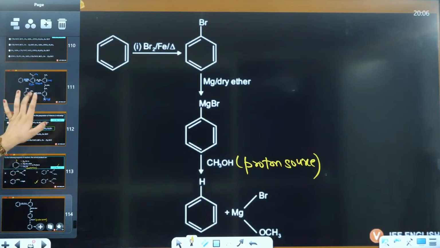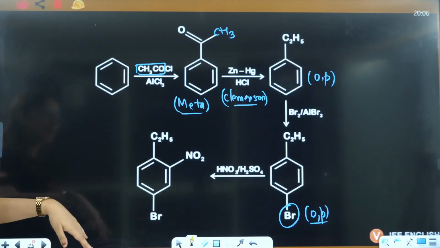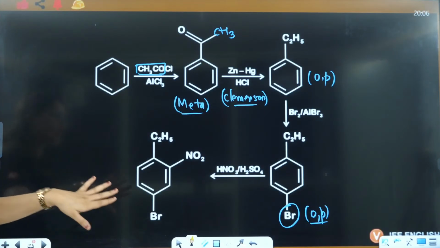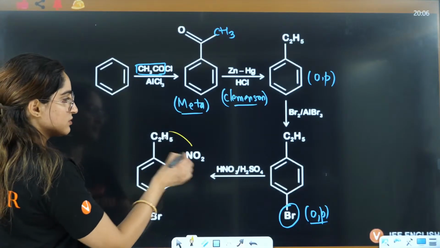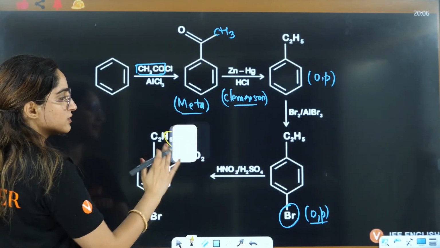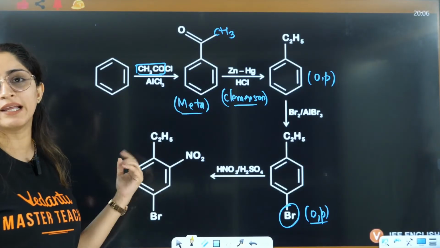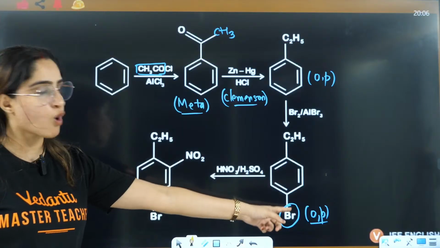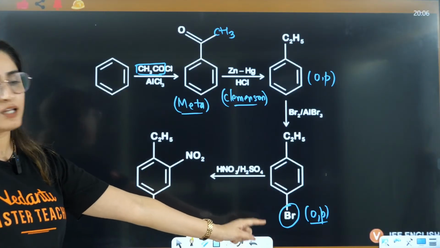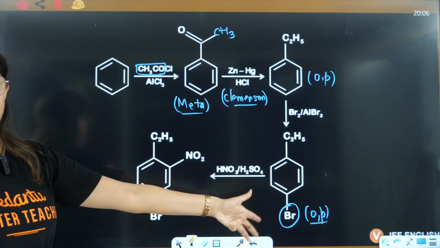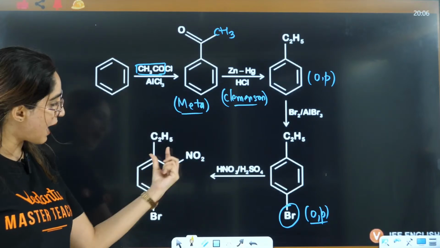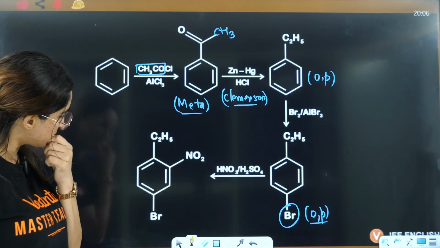No. There is no hydrogen bonding here. Hydrogen bonding would be there if this hydrogen were also attached to any electron withdrawing group. This is purely based on ortho-para positions, right? Because bromine is more ortho-para. That is why it is para, wait a minute.